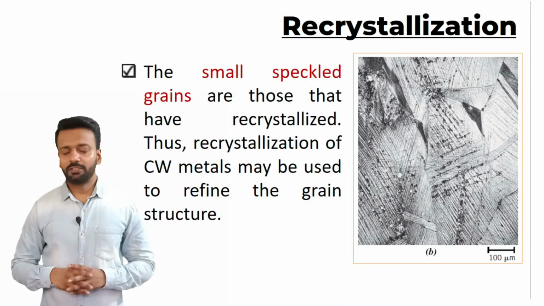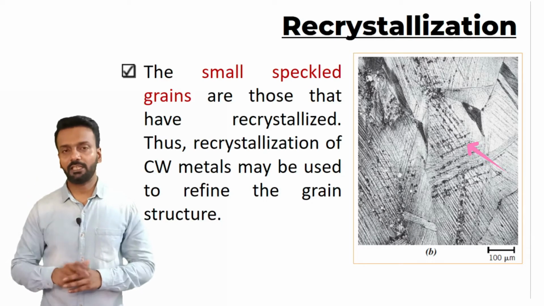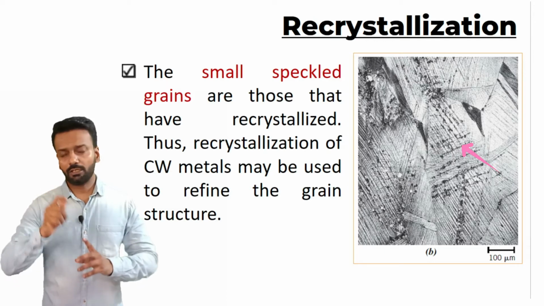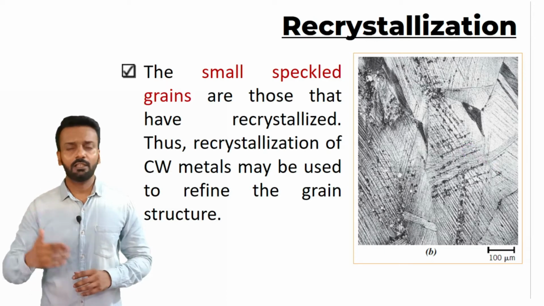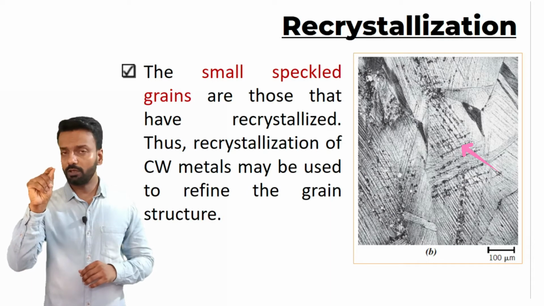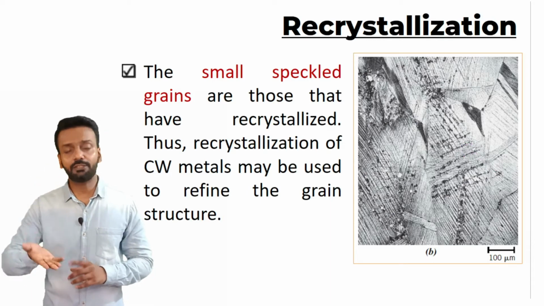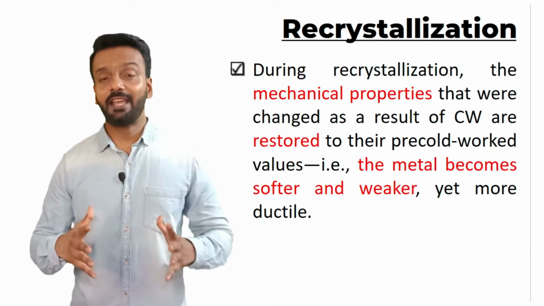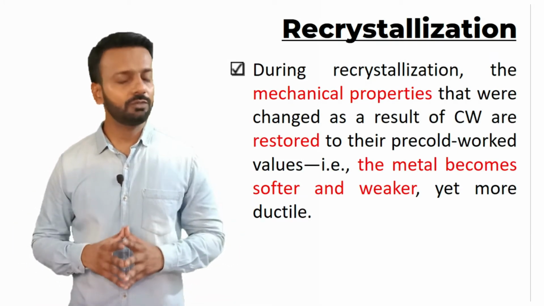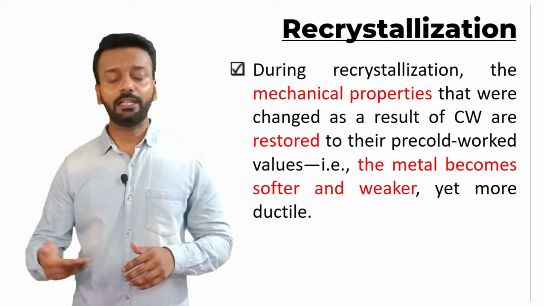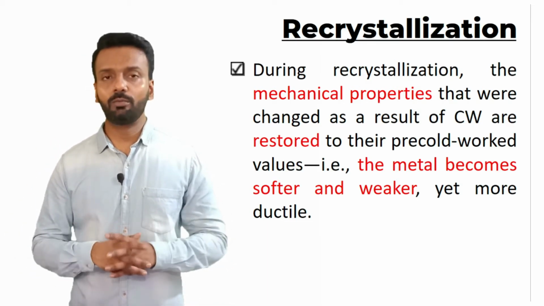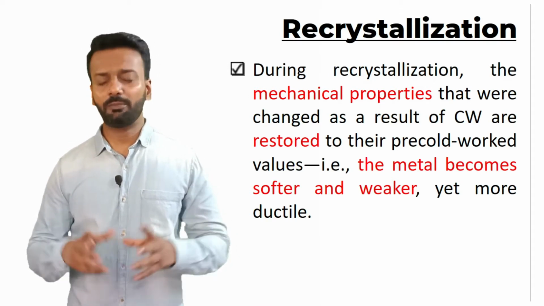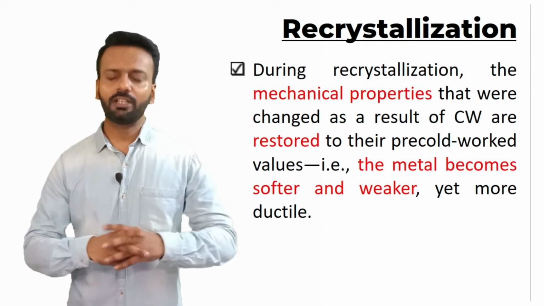Here in this image, you can see the small speckled grains which have started to form. These are new grains and they are the result of the recrystallization process, and these small grains will increase in size as you keep on increasing the temperature. During recrystallization, the mechanical properties which were changed because of the deformation process will completely revert back to the original form as in the pre-cold work condition. Also the material becomes much softer, weaker and more ductile.